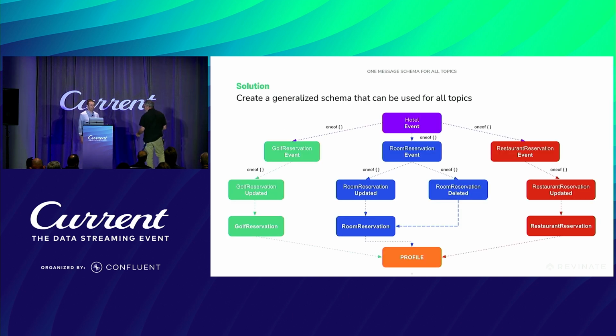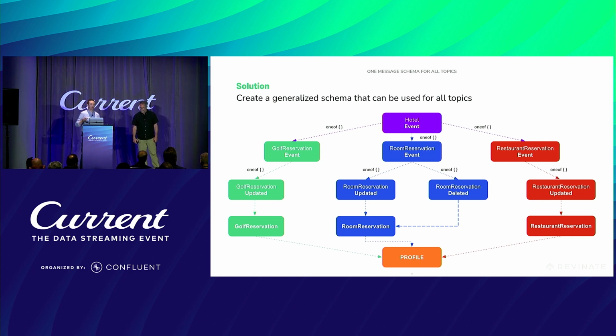So the solution we landed on was to use a generalized schema that can be used for all topics. We're big into protobuf, and actually this predates the schema registry's support for protobuf. I know it does today. Within our protobuf schema, we basically have the notion of a hotel event, represented here in this graphic, that's kind of the parent of everything.